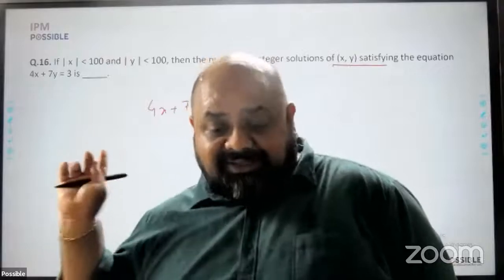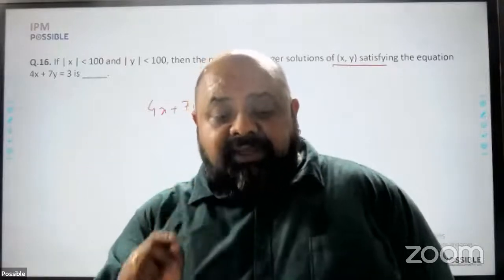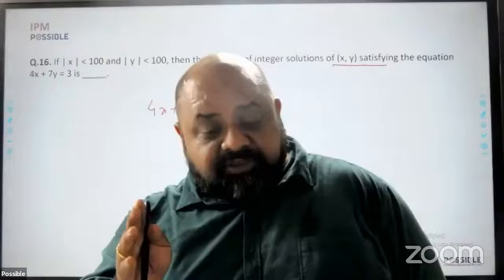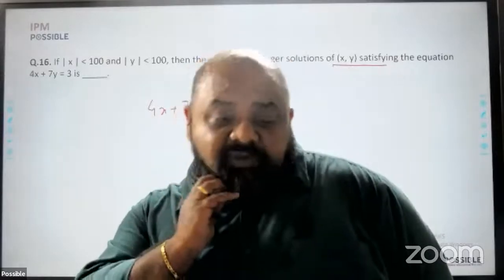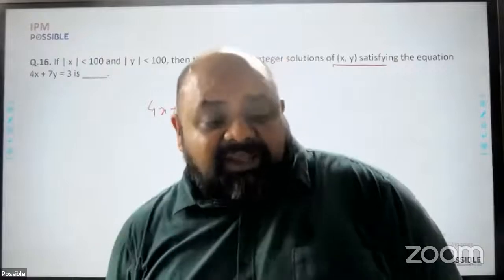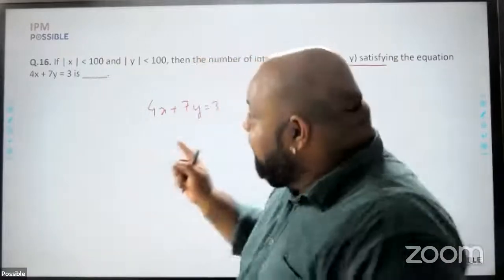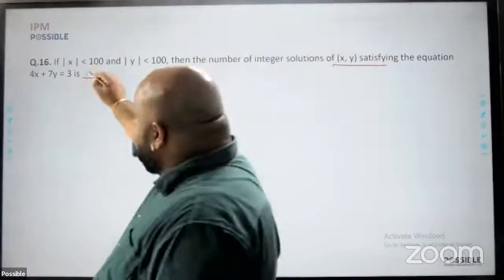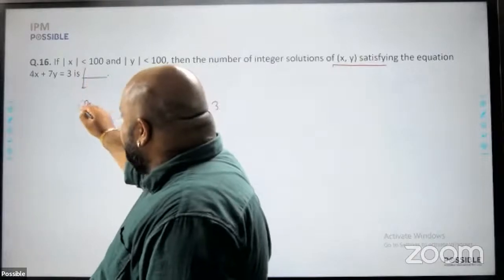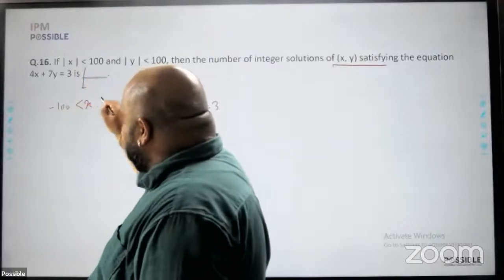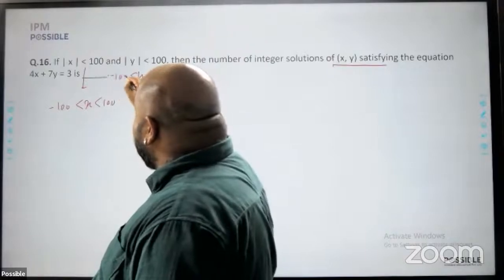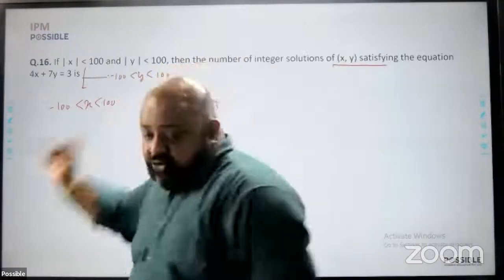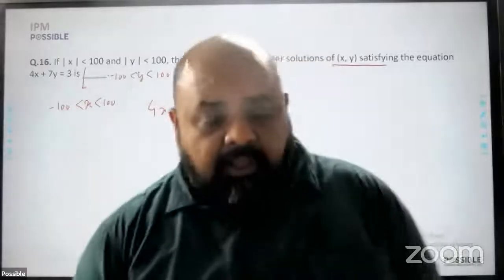So if I look at this equation and ask you how many solutions are possible, the solutions are infinite. How many integral solutions are possible? Again, infinite. And therefore, a range has been given which says mod of x is less than 100. This essentially means x has to lie between minus 100 and 100. Similarly, y has to lie between minus 100 and 100. That is how you solve a mod, right?